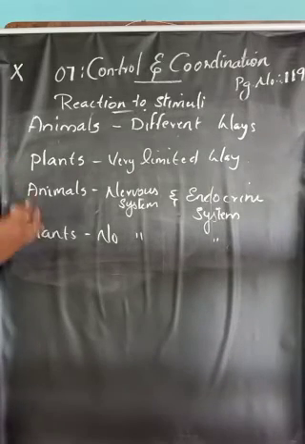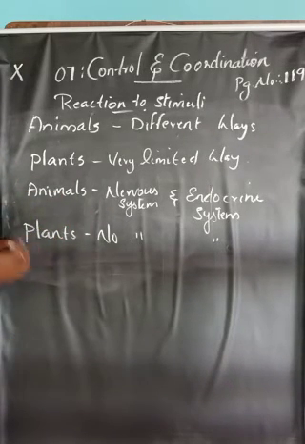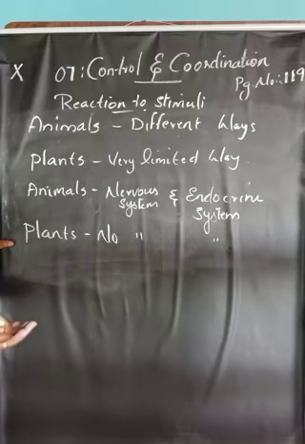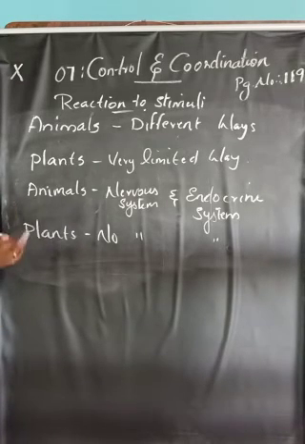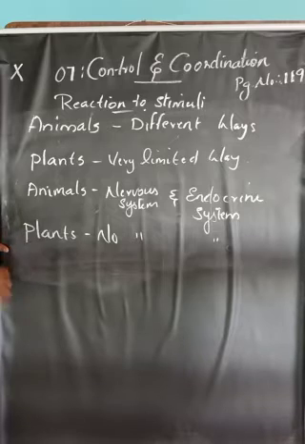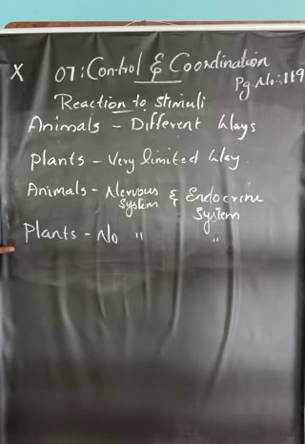But plants have no well-developed nervous system and no endocrine system, so plants may respond to stimuli only in very limited ways. You understand the point? So, plants do not have a nervous system and sense organs.